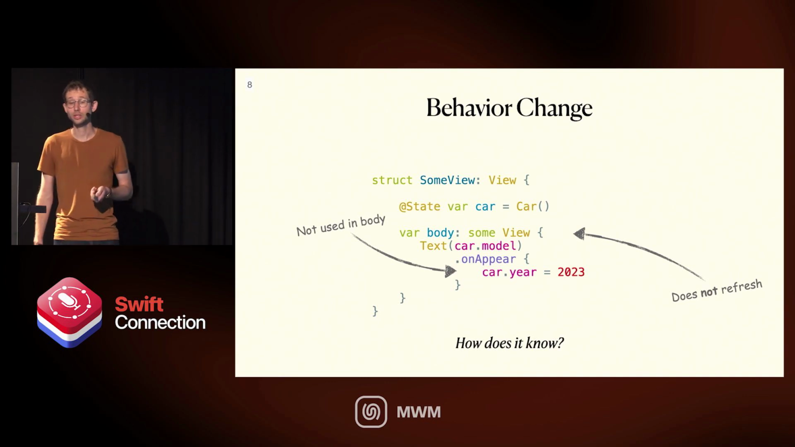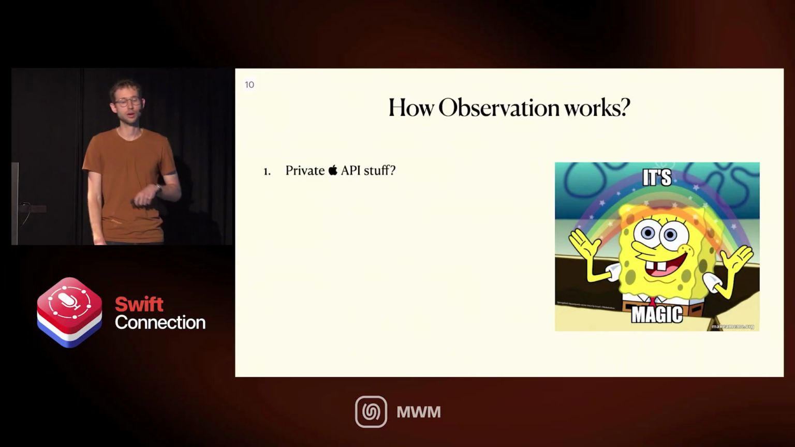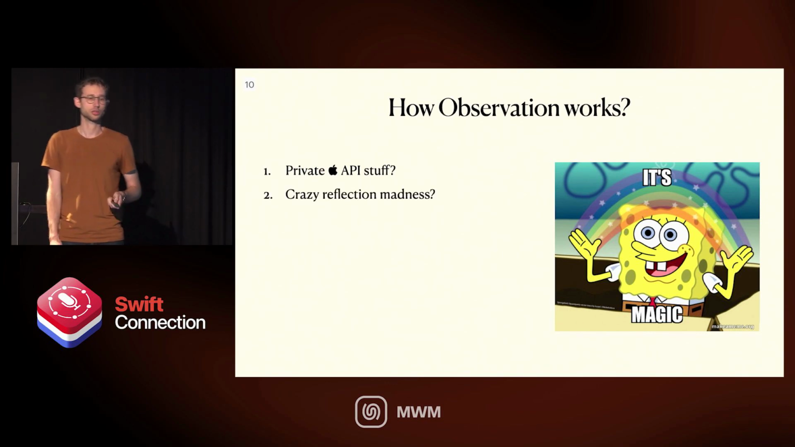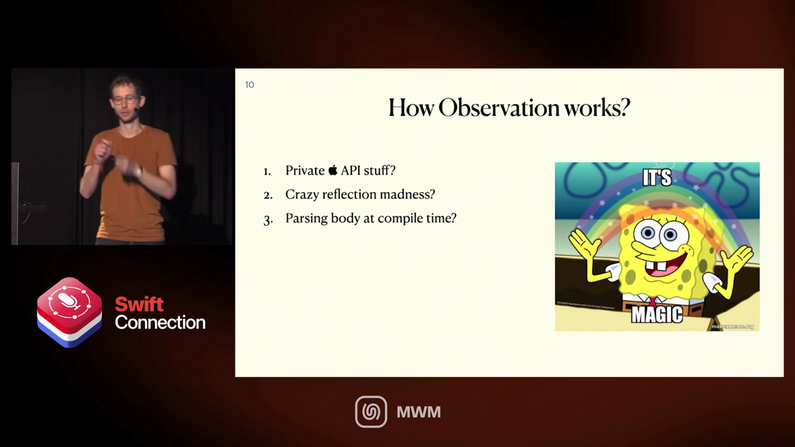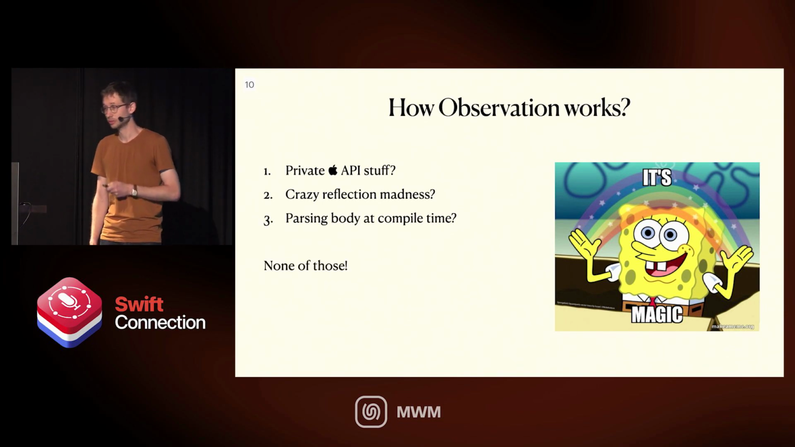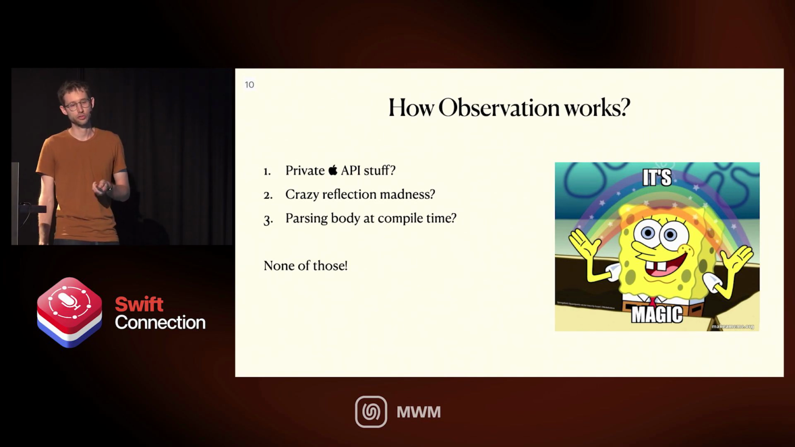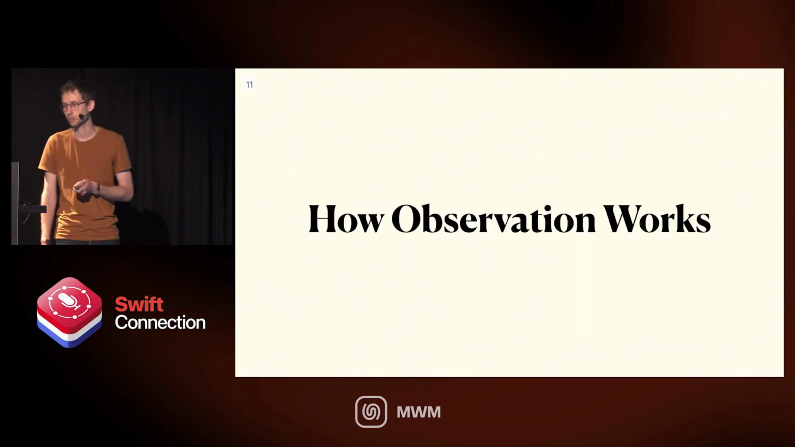So the big question is, how does it know? It kind of looks like magic, right? You might think, maybe it's some private Apple API stuff. Maybe it's some crazy reflection, mirror stuff. Maybe it's parsing the body of the view at compile time and creating something on the side. It's actually none of those things. Like I said before, now we're going to poke around in the code base of observation and see exactly how it works.